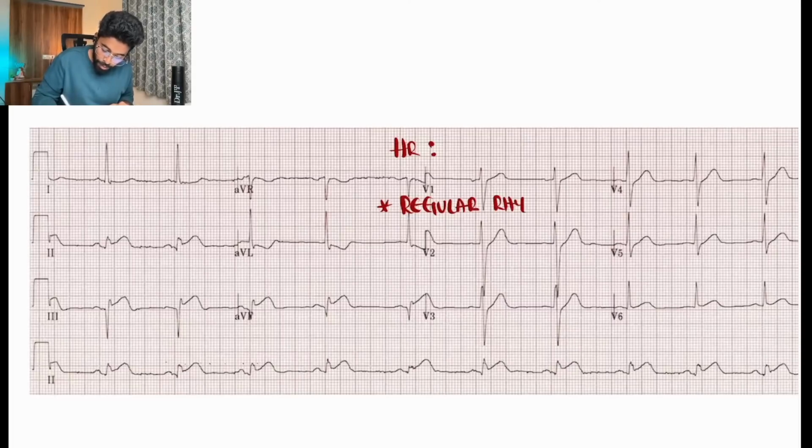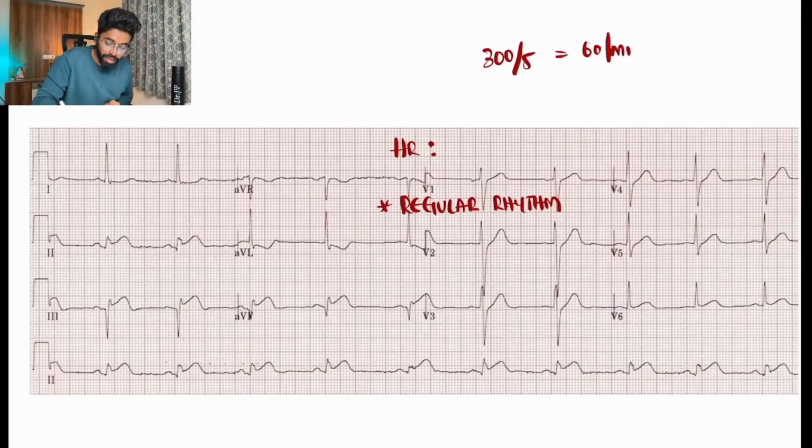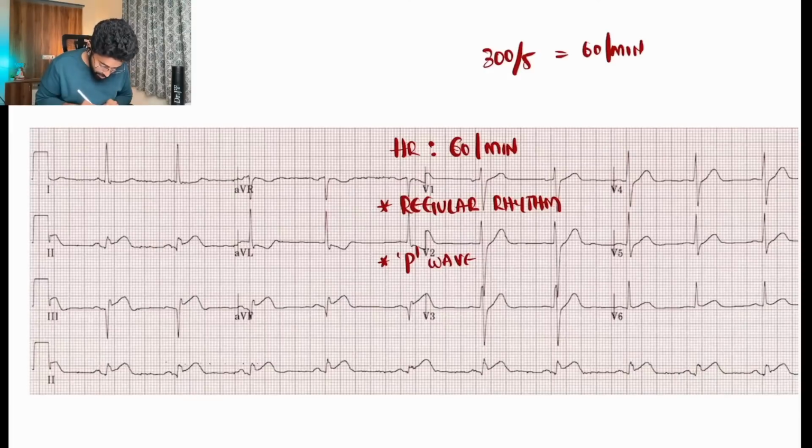So if it is a regular rhythm, then we can easily calculate by 300 by 5, which is nothing but 60 per minute. My heart rate for this ECG is 60 per minute. And what next? We have to look into the P wave. Can we see the P wave and the PR interval? Yes, we can see the P wave and PR interval.